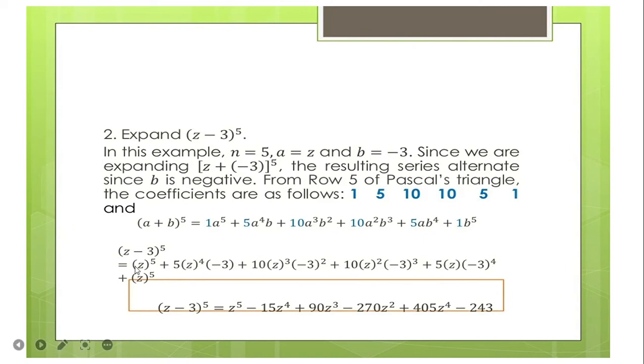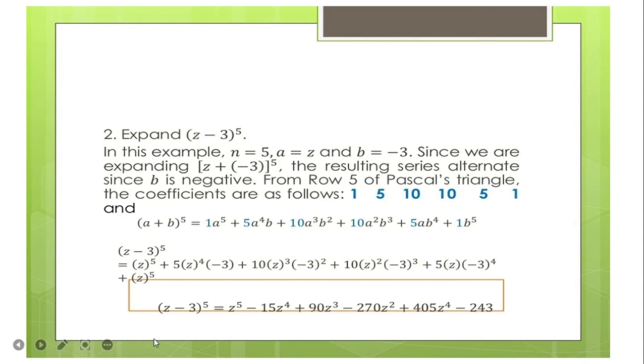Oh, this is not z to the power of 5. This is the last one, it's b to the power of 5. Your b is negative 3. So this is not z. Sorry, mistake. That's negative 3 to the power of 5. And negative 3 to the power of 5 is equal to negative 243. That is negative 3 times negative 3, that is positive 9 times negative 3, that is negative 27 times negative 3, that is positive 81 times negative 3, that is negative 243.